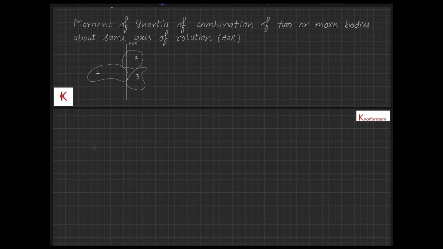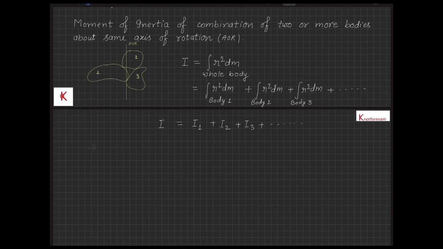Let there be a composite body which is made from individual rigid bodies 1, 2 and 3. Then the moment of inertia of this body about the axis of rotation is equal to the integration of r square dm for the whole body, and by the property of integration this is equal to the integration of r square dm for body 1 plus the integration of r square dm for body 2 plus the integration of r square dm for body 3, and so on, about the same axis of rotation. Therefore, the net moment of inertia will be the algebraic sum of the individual moments of inertia of each body about the same axis of rotation.